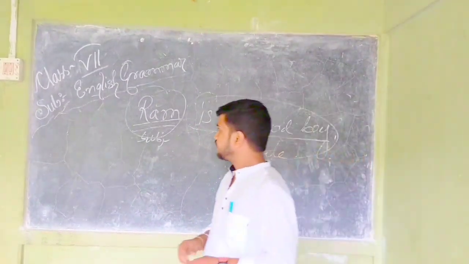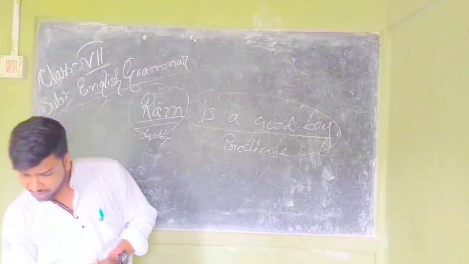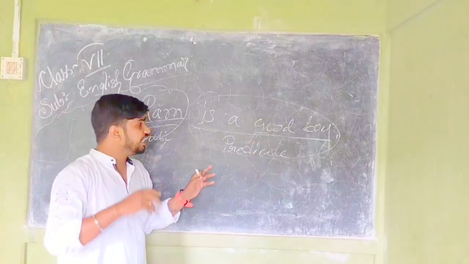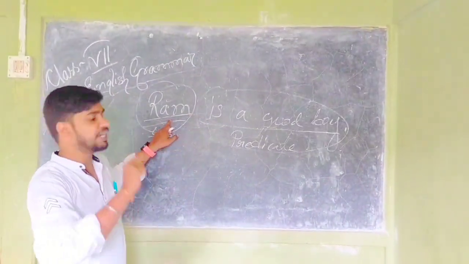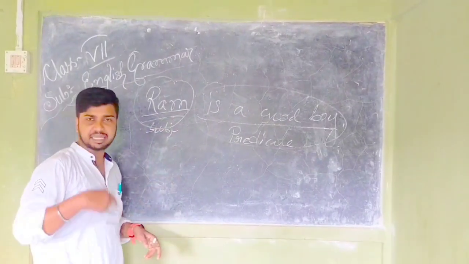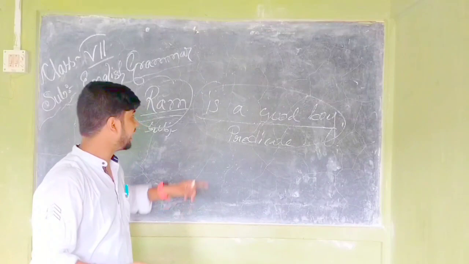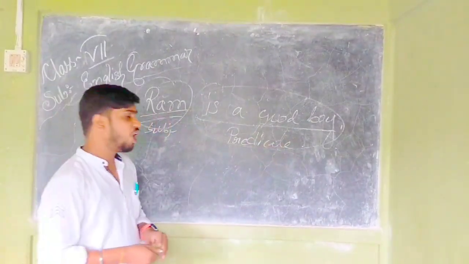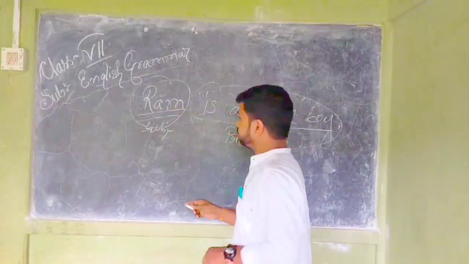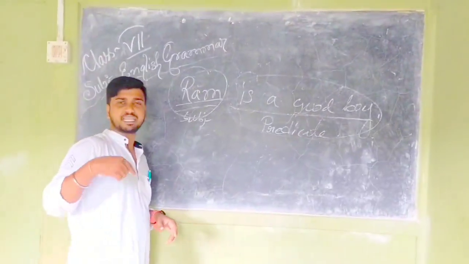So the definition of predicate will be: whatever we say about a subject is called predicate. I repeat, whatever we say about the subject is called predicate. Or what is the definition of a subject?